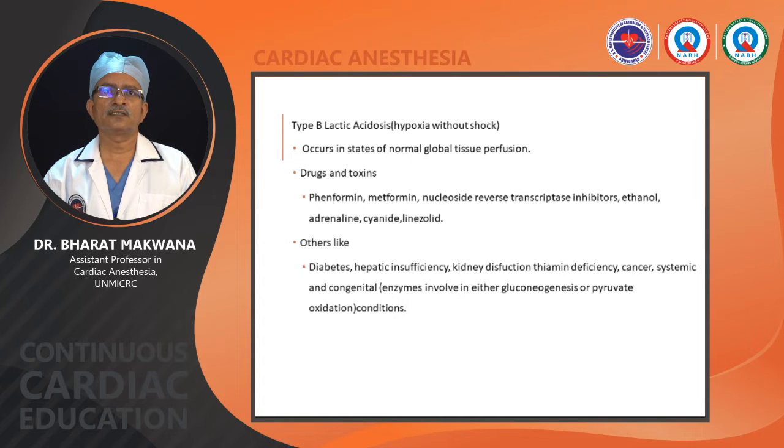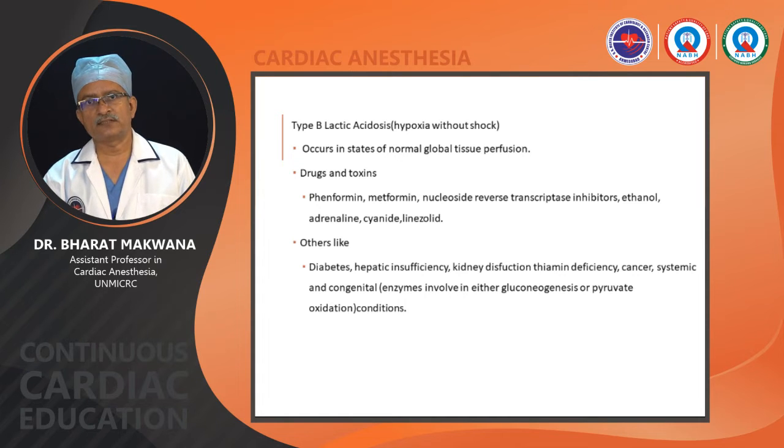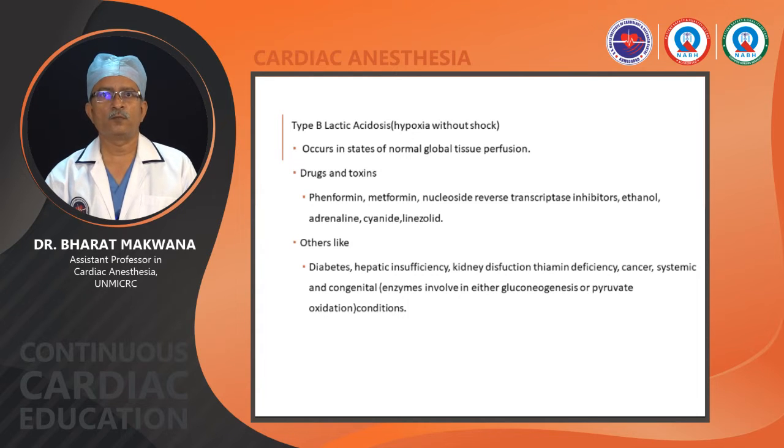Systemic or congenital disease that involves the normal enzymes required for gluconeogenesis or pyruvate oxidation, that is lactate dehydrogenase abnormality or phosphodiesterase, G6PD deficiency or pyruvate dehydrogenase deficiency. These are congenital diseases that can also hamper production of ATP from aerobic metabolism.